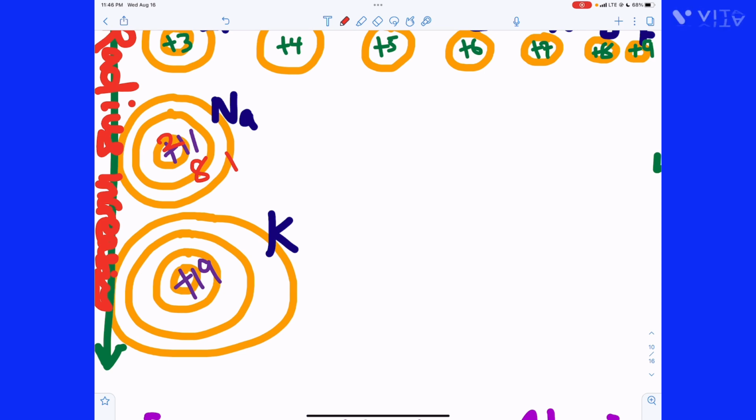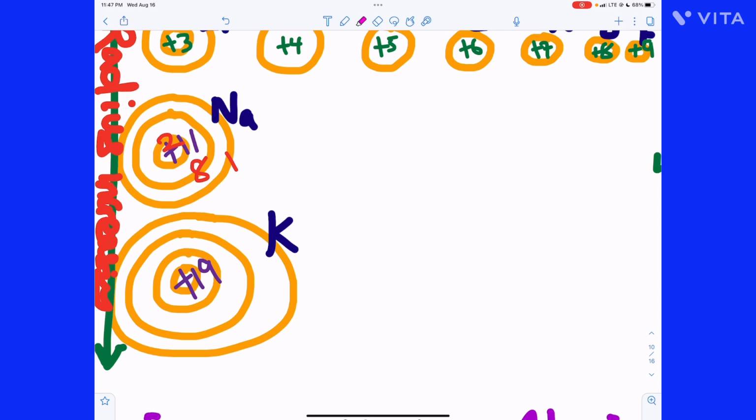Because this electron has a negative charge and these 8 electrons too have a negative charge, they tend to repel one another. So these 8 electrons are pushing away these outer electrons and causing the atom to get bigger and bigger.